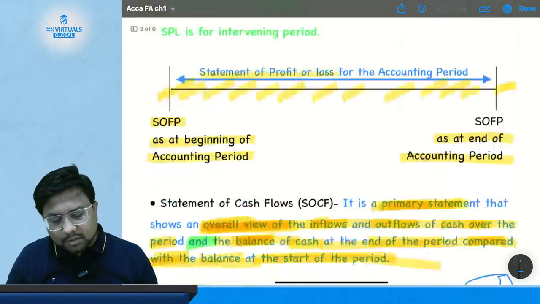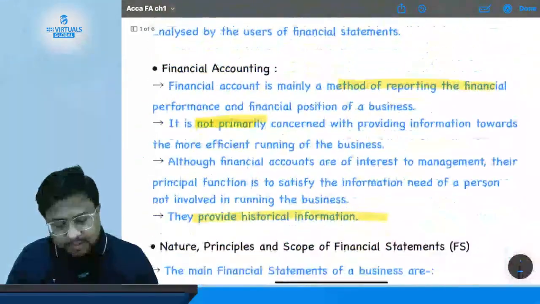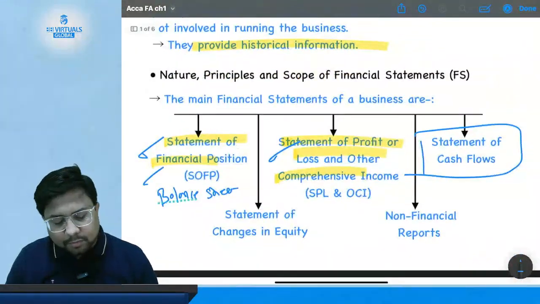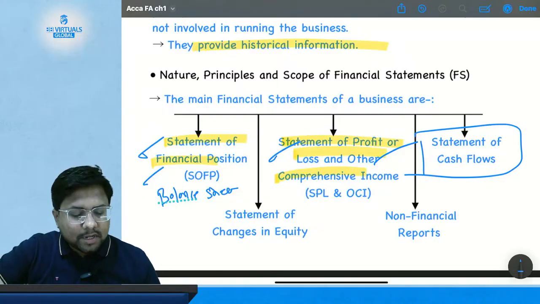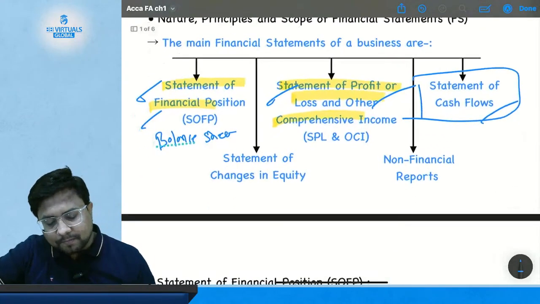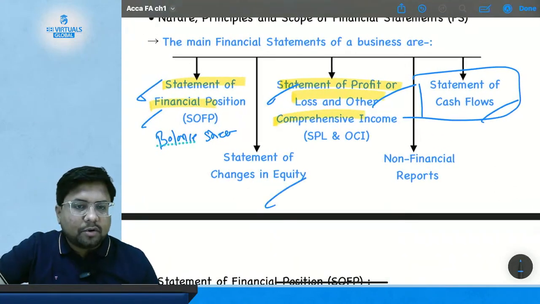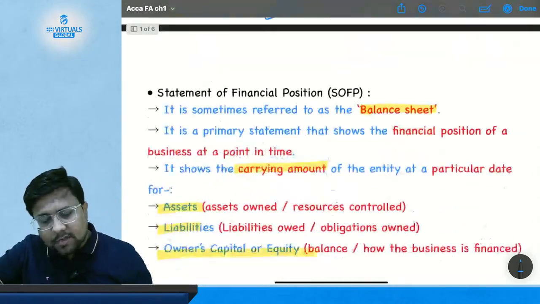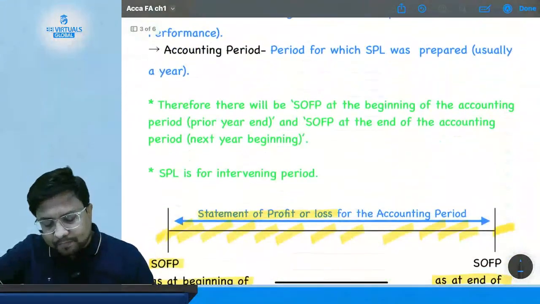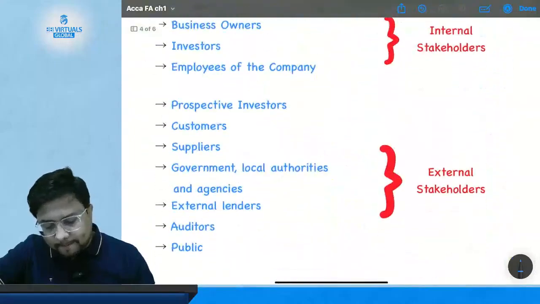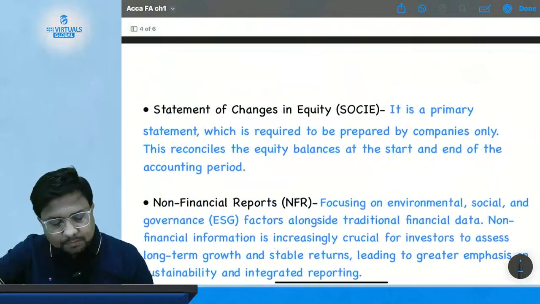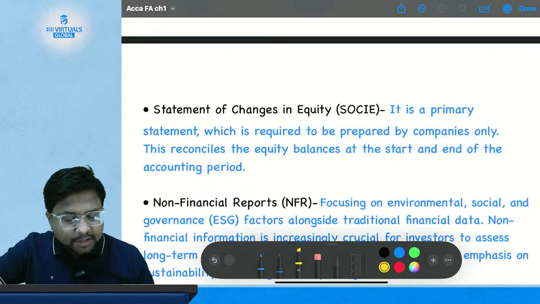Okay, so we are done with the statement of financial position, statement of profit or loss, and statement of cash flow. Now we have the statement of changes in equity. Let's start reading.